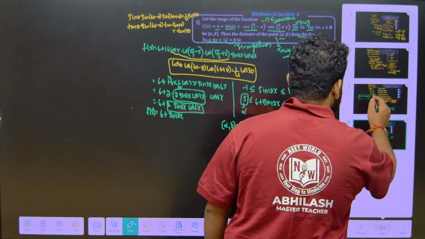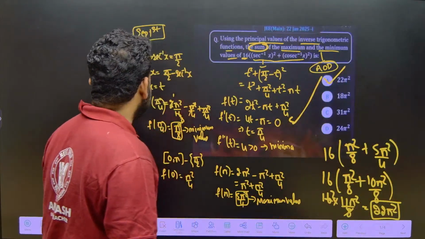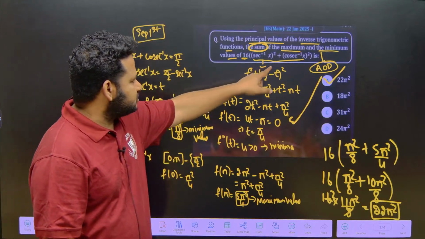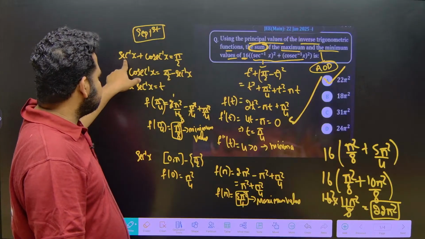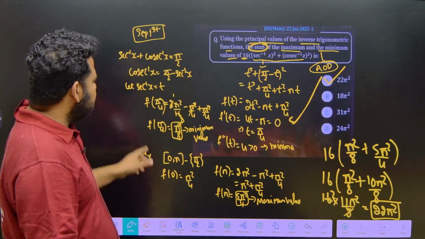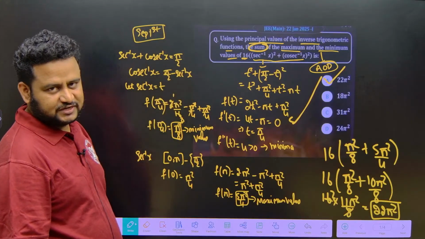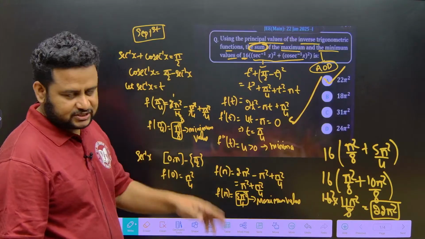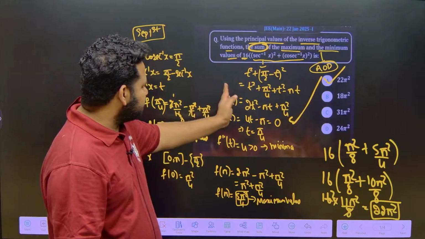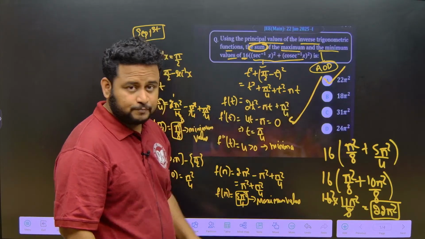So, let us recapitulate the things that we solved in this class session. First thing is the principal value of secant square x plus cosecant square x. Secant inverse of x plus cosecant inverse of x is equal to pi by 2, that concept we know. So, cosecant inverse of x I wrote in terms of secant inverse, that is pi by 2 minus secant inverse of x. Let me take secant inverse of x as t. Then I will get a quadratic equation, t square plus pi by 2 minus t whole square, and so on.